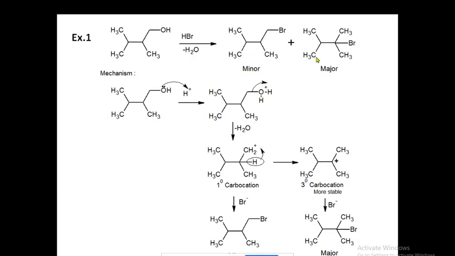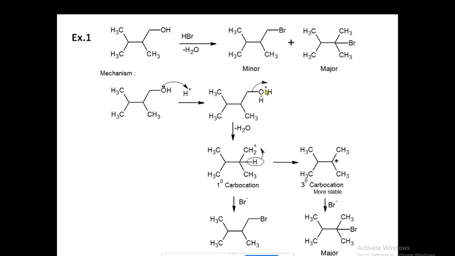Now why does this happen? The answer lies in this mechanism. Here we have taken this alcohol in acidic medium, so we are using HBr, giving H plus. The lone pair of oxygen picks up the proton to form this protonated oxygen here. You see it has a positive charge.